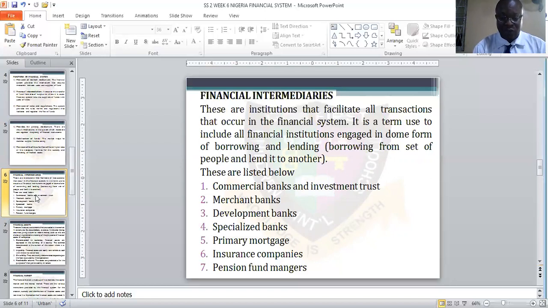So the intermediaries are commercial banks, or you can also call it investment trust banks, merchant banks, development banks, specialized banks, primary mortgage banks, insurance companies, pension fund managers. All these are intermediaries between the suppliers of funds, that is financial institutions, and the users of funds. So these are the intermediaries between them.